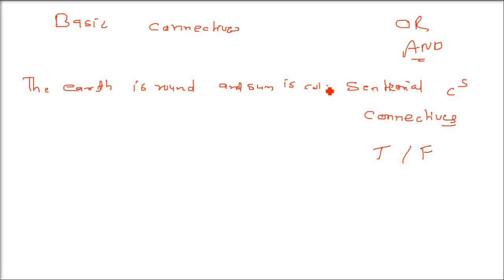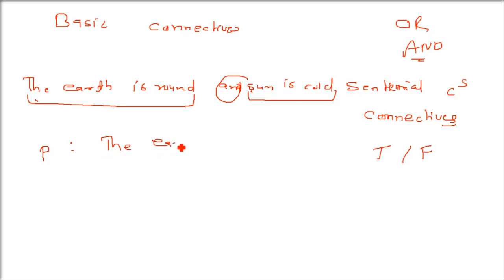The first statement, the earth is round, is followed by and, the sentential connective, and the second statement is the sun is cold. So I can divide these into different statements: P, the earth is round, and Q, the sun is cold. Now we have two statements making a compound statement using and.